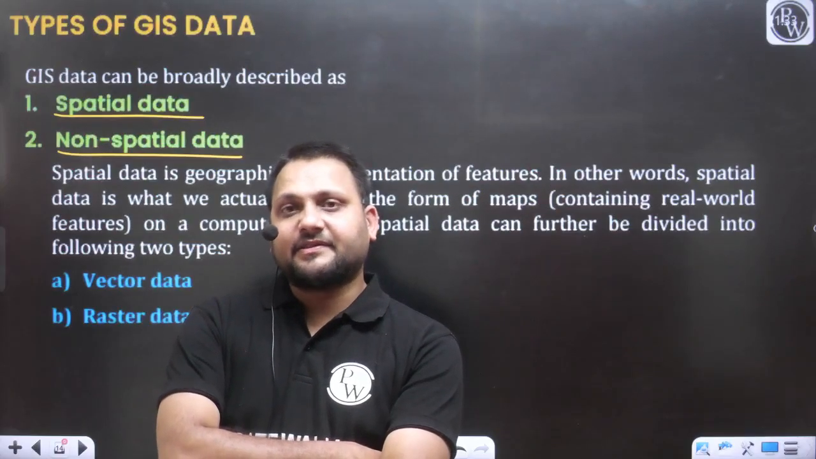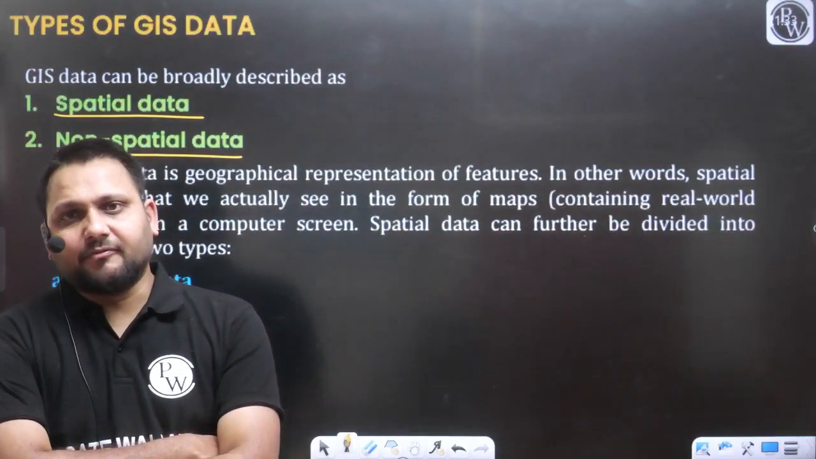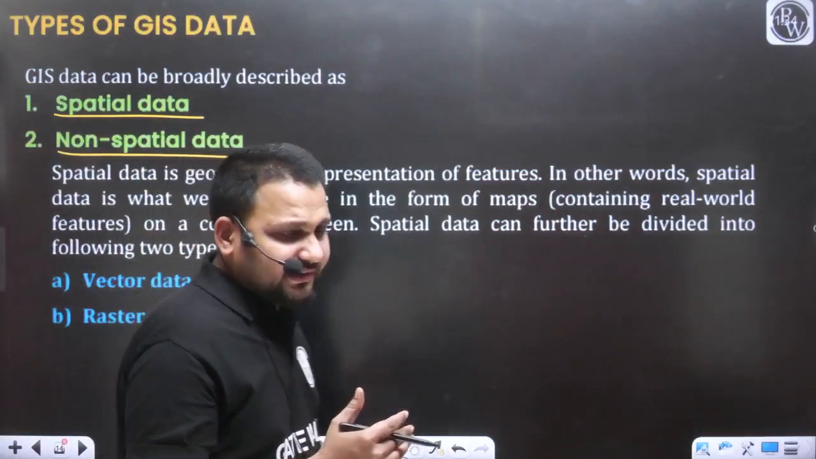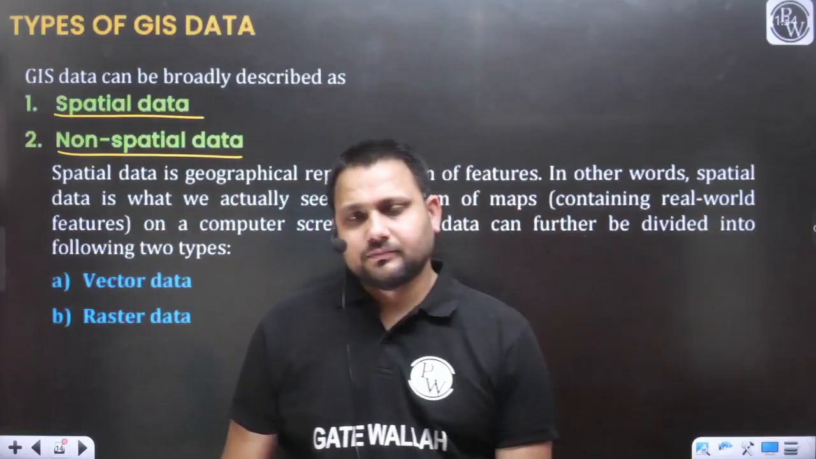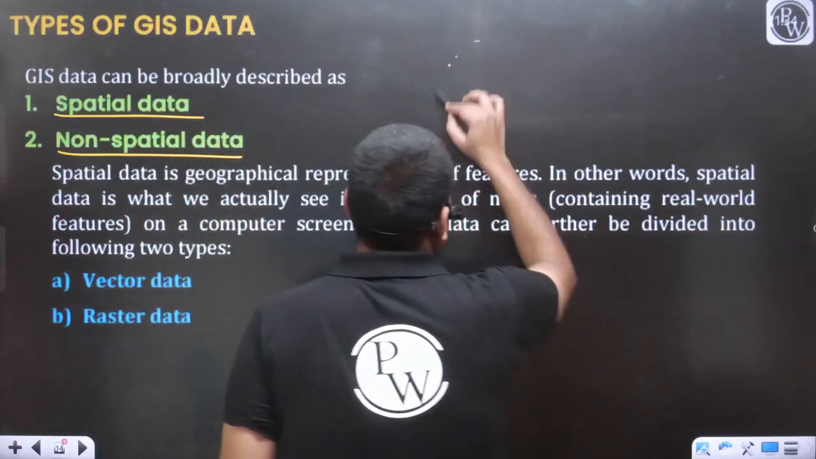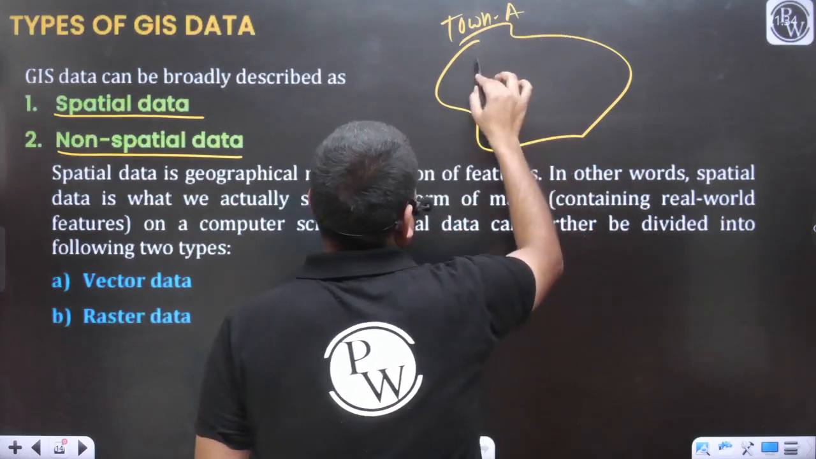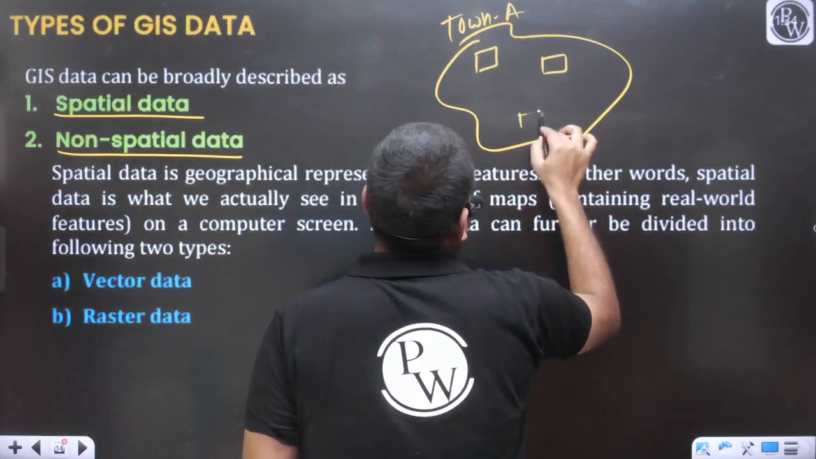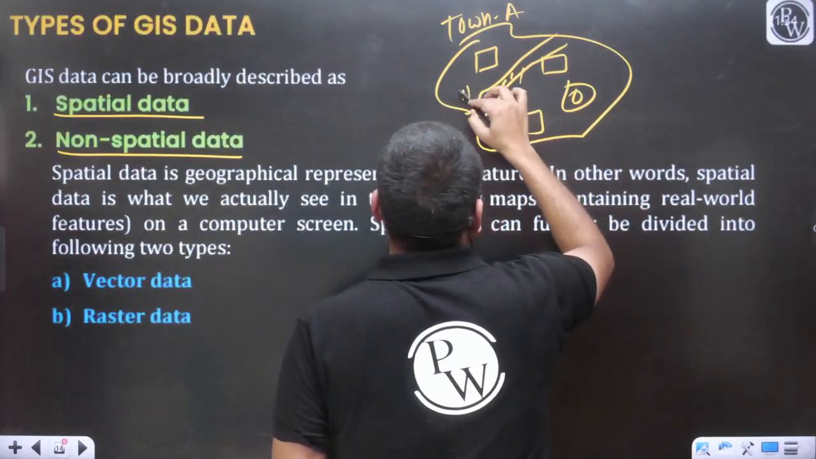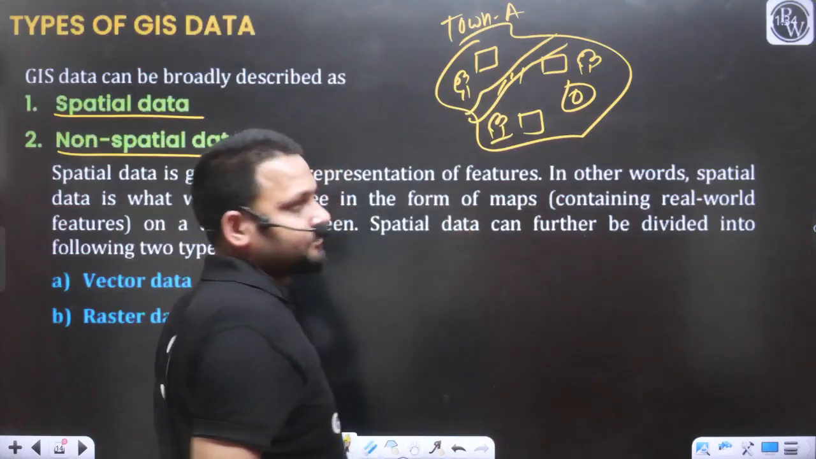That will be the spatial form of the data. Non-spatial, what do you mean by the non-spatial data? Some associated data. For example, if I am talking about a town, so let's say this is town A. So for example, these buildings are there. This is the river. This is the pond. These are the trees. So various features are there on this town.